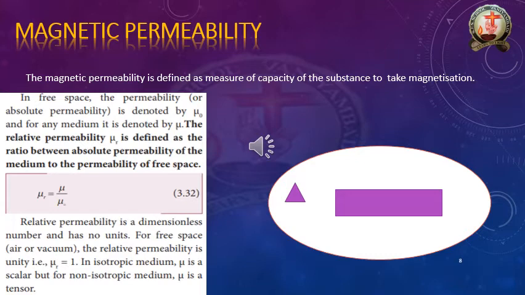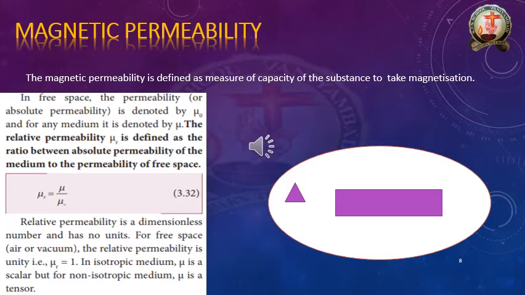In the diagram, that violet color magnet is there. Around that magnet, in white color, some amount of magnetic field is present, because of which the magnetic field is forming.